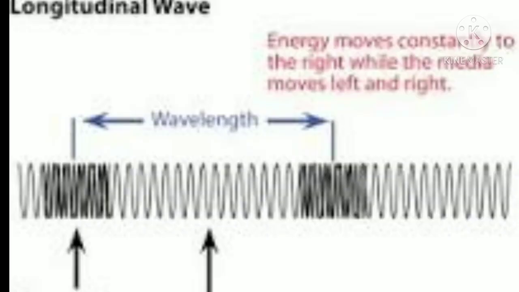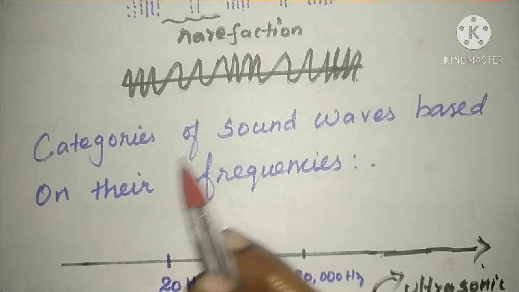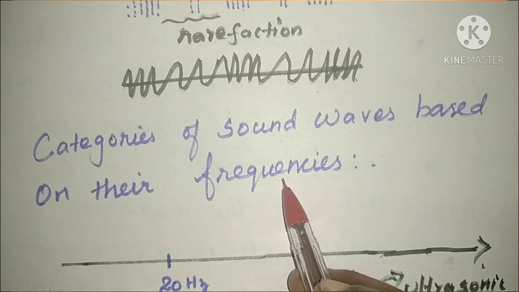Here we can see the images of the longitudinal waves. In the high pressure region, what is formed? Compression is formed, and in the low pressure region, rarefaction is formed. In these longitudinal waves there is a wavelength. The distance between two successive compressions, or two successive rarefactions, is called the wavelength.